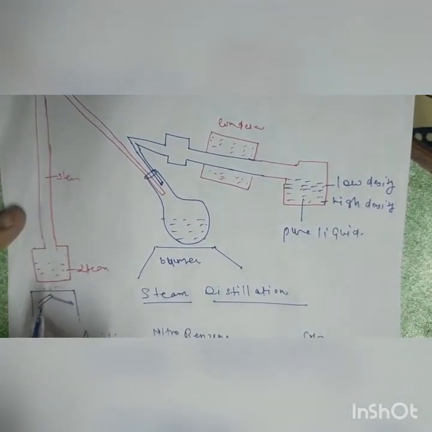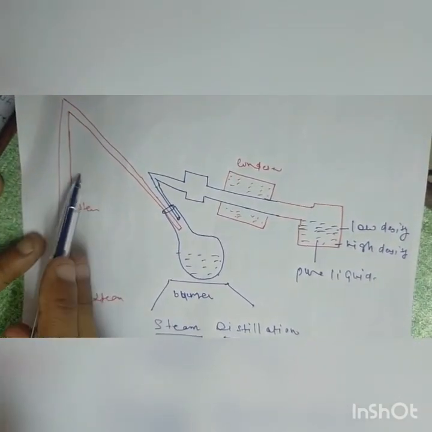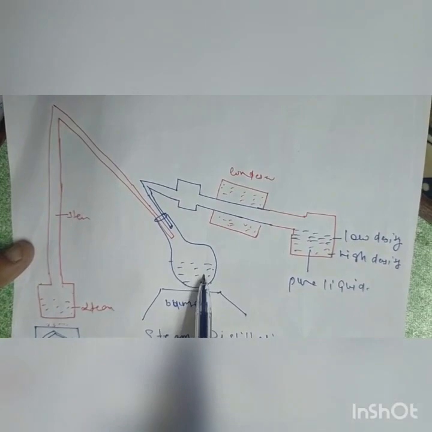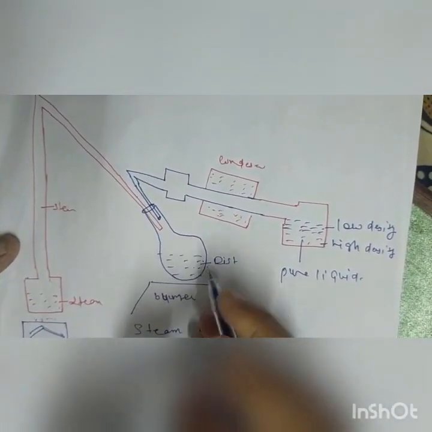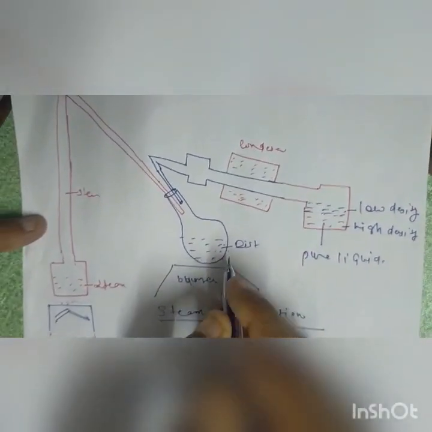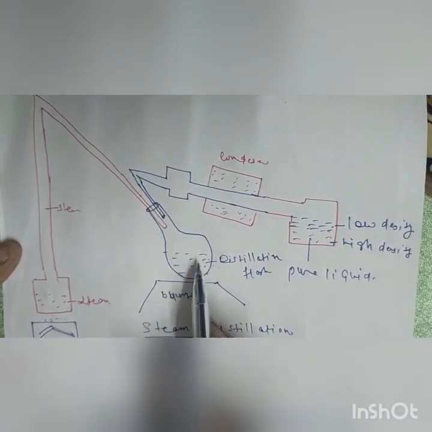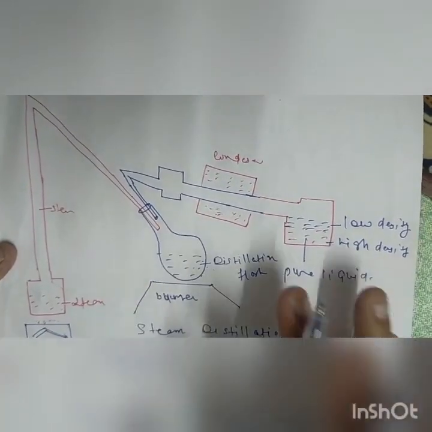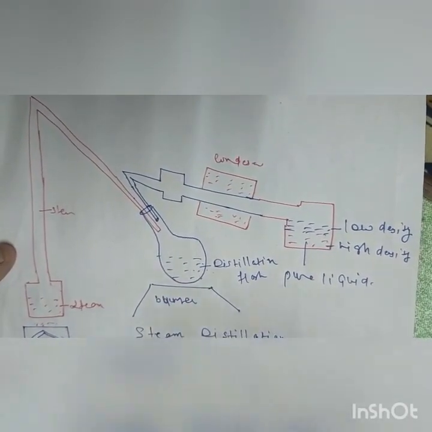So here we set up a burner to create steam, and the steam goes through an upward channel into the distillation flask. In the distillation flask we have the liquid which we want to separate, which is insoluble in water, and both start to evaporate.